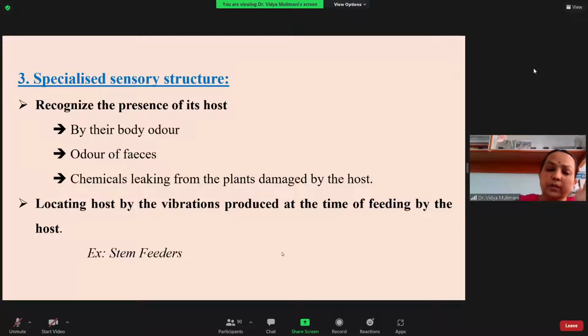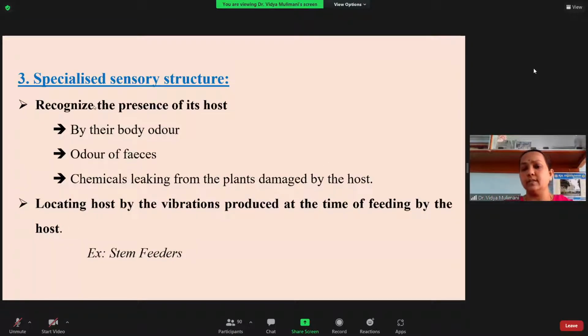There are a lot of adaptations that you find, especially when it comes to the sensory structures, because they are able to identify the size of the egg, the size of the caterpillar. I told you, Goniozus, when you are giving the early instar, it is not preferring it, only the late instar. That means it is able to identify the size, and also each instar has particular chemicals oozing out from the body. The fifth instar or the sixth instar may have a different chemical composition when you compare it to the early instar. So it is a very complicated thing.